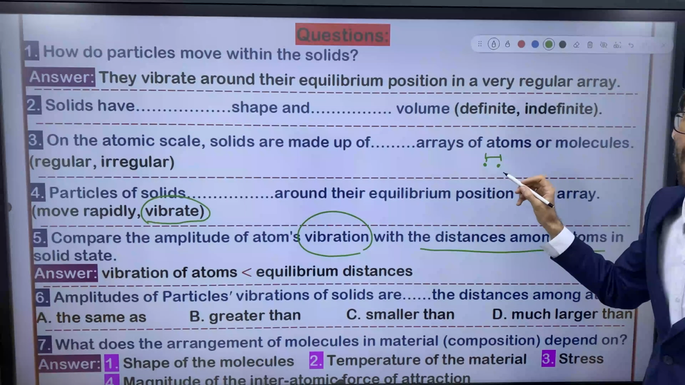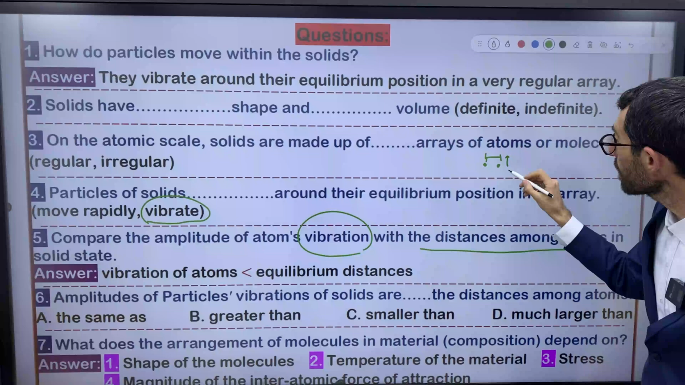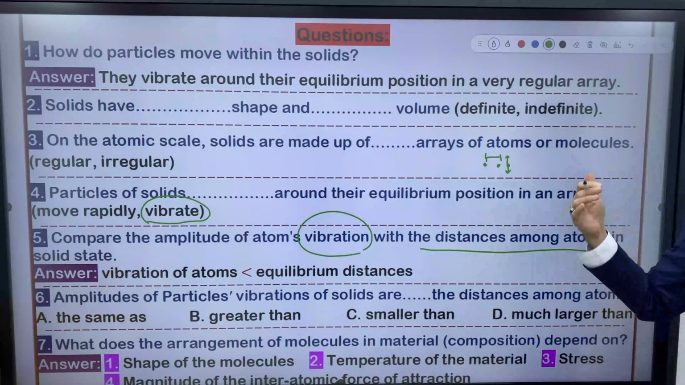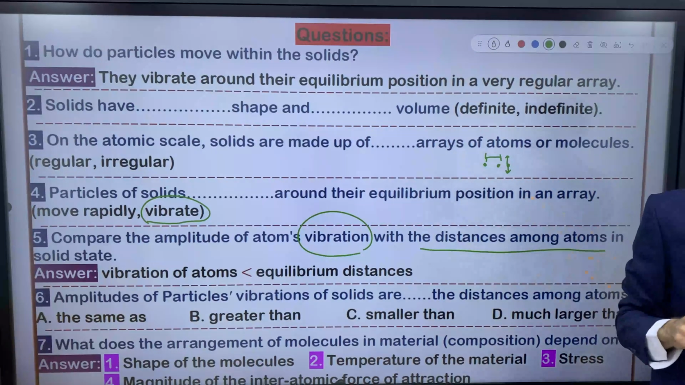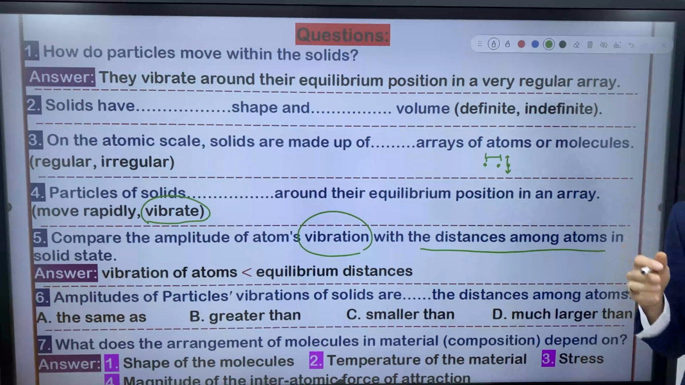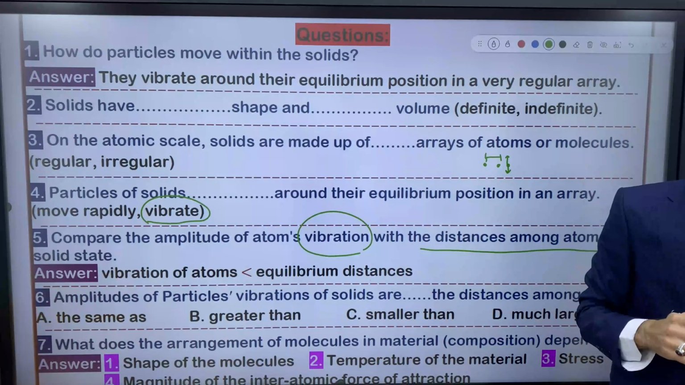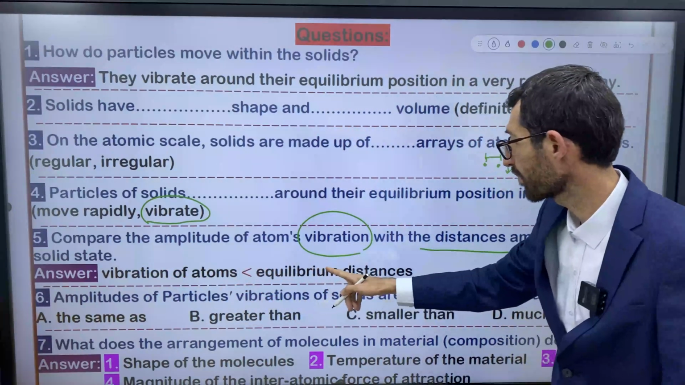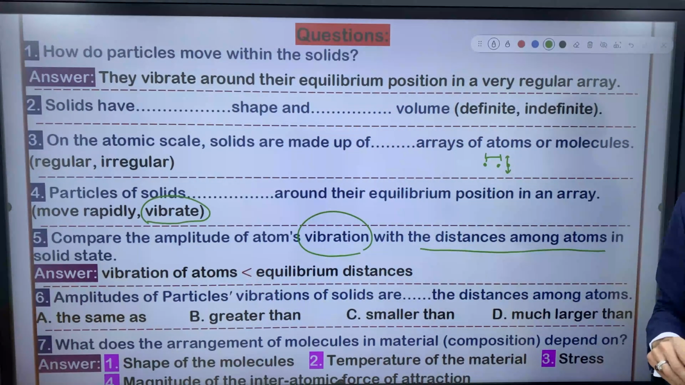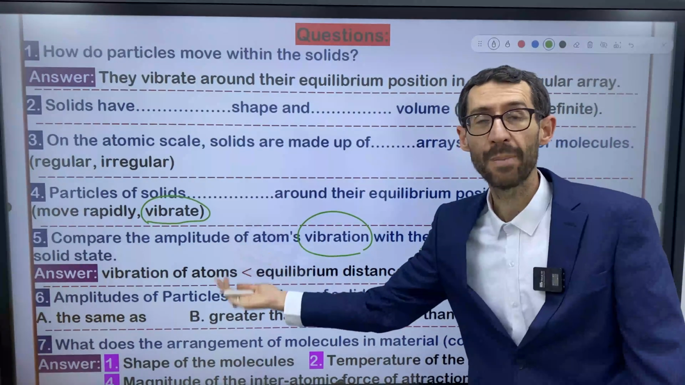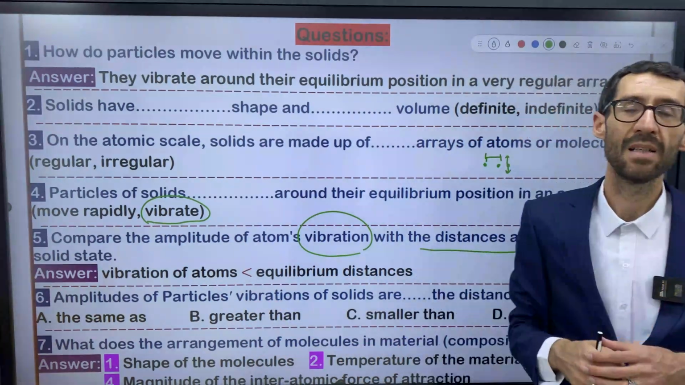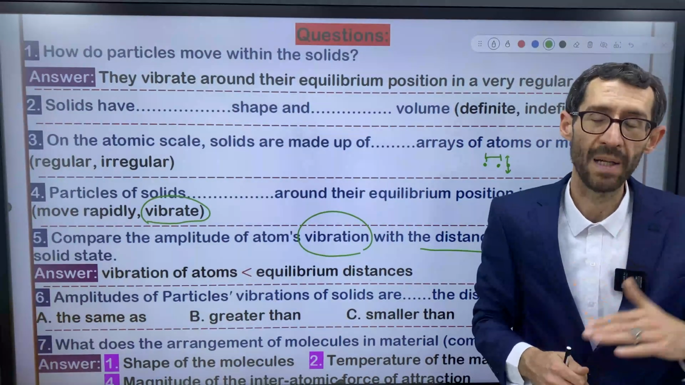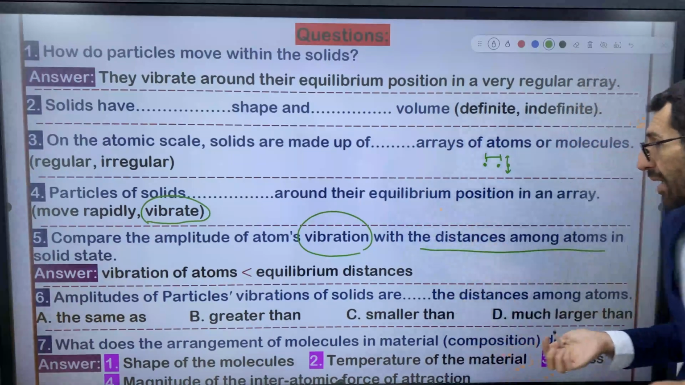But what do you say about the vibration? Vibration of atoms are what? I can say vibrations are less than the equilibrium distances. So that's why solids have a definite shape and definite volume. So let me read the answer. Vibrations of atoms is less than equilibrium distances, right? That's why this little vibration provides the constant shape for solids, yeah? It provides the certain shape and certain volume for solids in general, right?